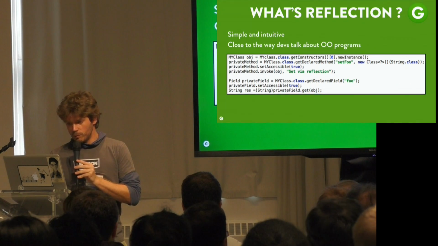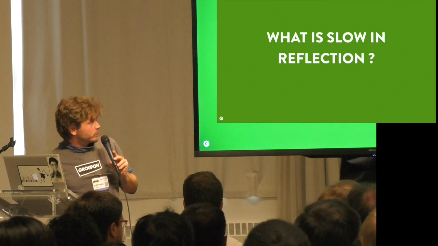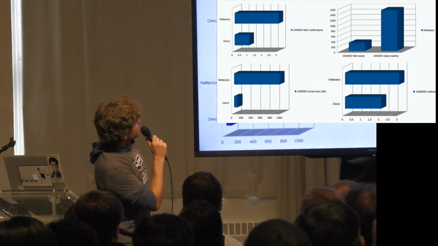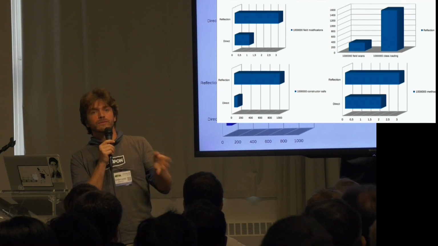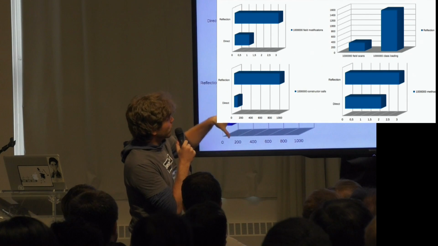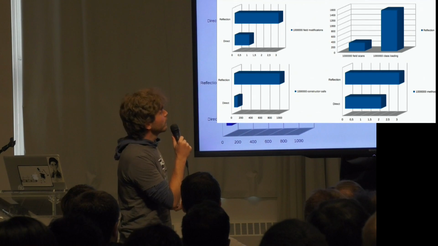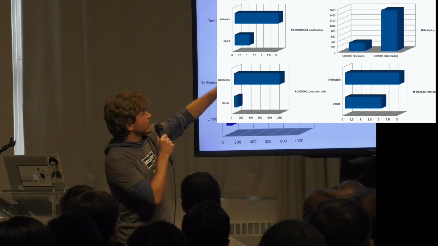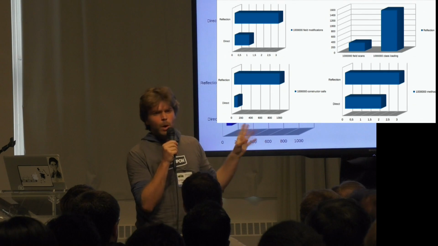So, yeah, reflection is slow, but what exactly is slow inside reflection? I think this question is quite important, so let's break it down into pieces. As you can see on those graphs, when you access a field by reflection, instead of accessing the field directly, it's about 3 times slower on a Dalvik machine. All of this has been benchmarked in milliseconds on Genymotion, which is a very good implementation of JVM, very useful for testing. If you access a field 1 million times, it takes around 1 millisecond for direct access, and via reflection, 3 milliseconds, so a bit slower.